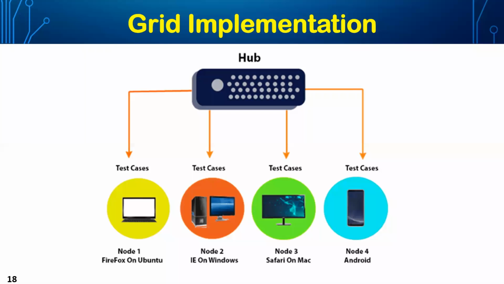On the hub, on the server, we install the Selenium Grid. Using that Selenium Grid, we invoke the same test case on the different nodes. The different nodes would have a different OS based on the need of the testing, so the same test case will be run on the different nodes.